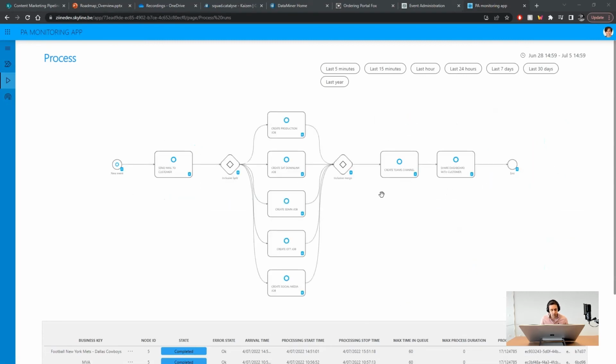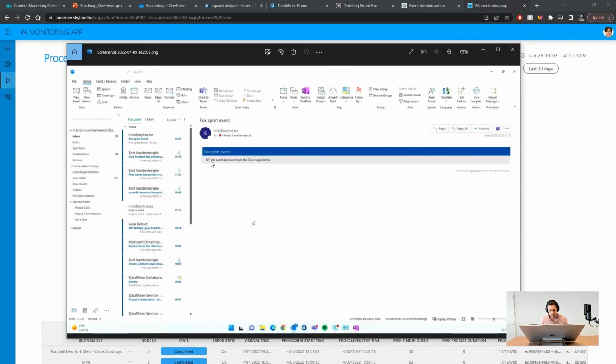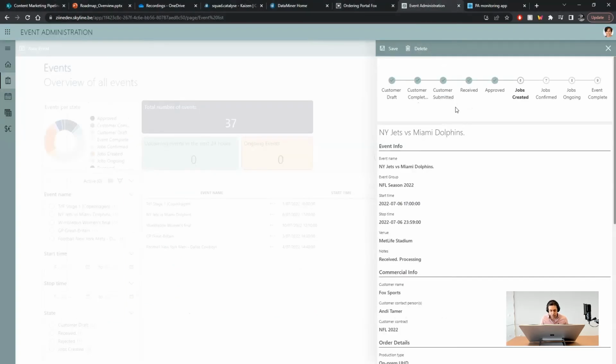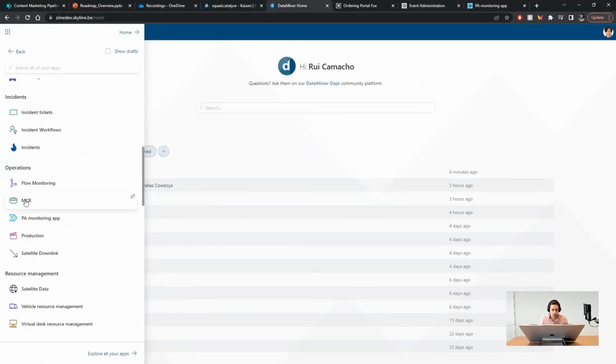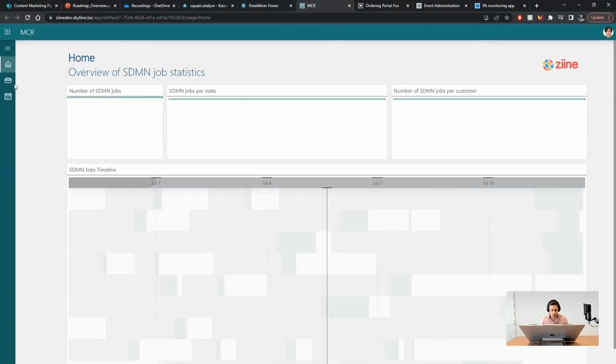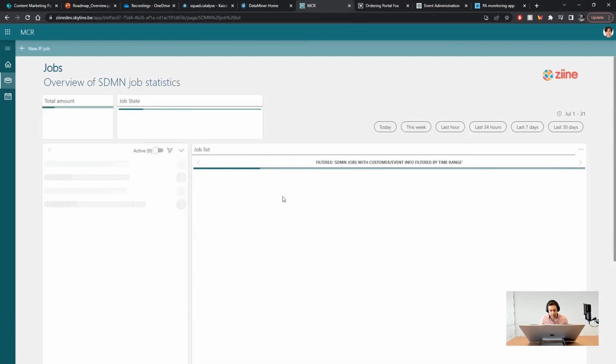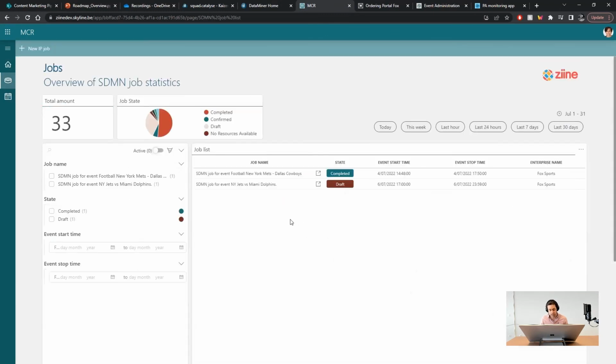In the customer mailbox, they will find a confirmation mail that looks like this, stating that the event has been approved by the Ziine organization. All individual jobs were created and assigned to different teams, for the MCR team, the satellite team, and so on. And as such, we can open each customized portal for each team in the organization to see and handle the same event from that team's perspective this time.